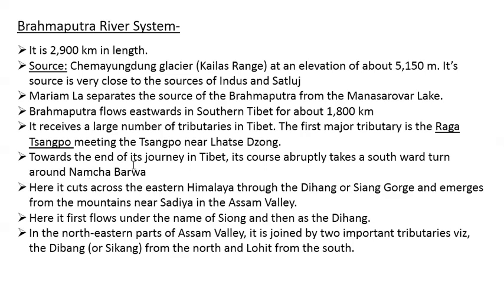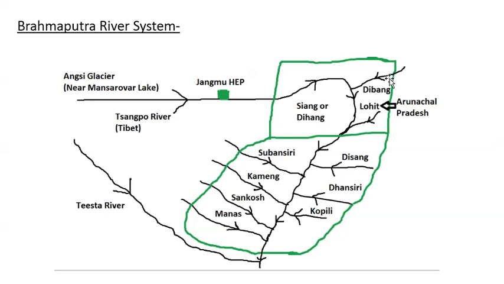This we have discussed, that it changes abruptly around Namcha Barwa. Here it cuts across the eastern Himalaya through the Dihang or Siang Gorge and emerges from the mountains near Sadia in the Assam Valley. Here it first flows under the name of Siang and then as Dihang. In the northeastern parts of Assam Valley, it is joined by two important tributaries, namely the Dibang or Sikang from the north and Lohit from the south. So here we can see this is the river Dibang and this is Lohit. So they are joining it in Arunachal Pradesh, and after that from Sadia onward the name of the river is known as Brahmaputra river.